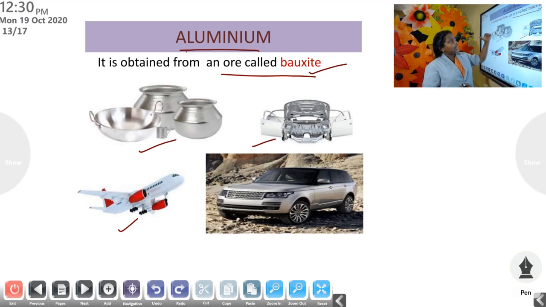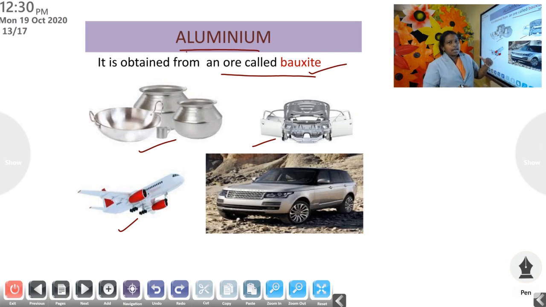Another thing regarding aluminium is that aluminium is obtained from an ore called bauxite. Okay, we studied about iron, then copper, then gold. But when it comes to aluminium, the ore we studied is bauxite.